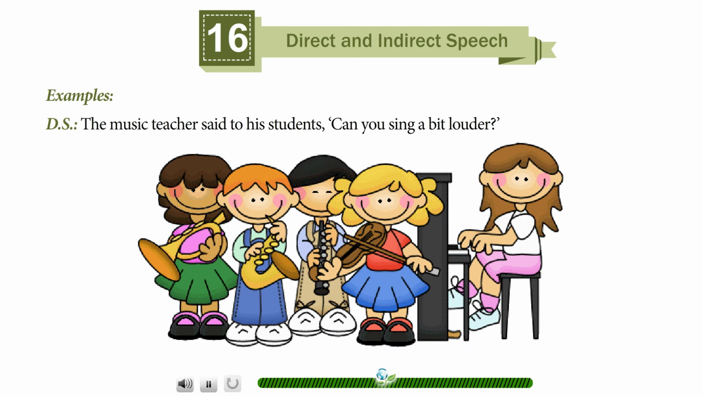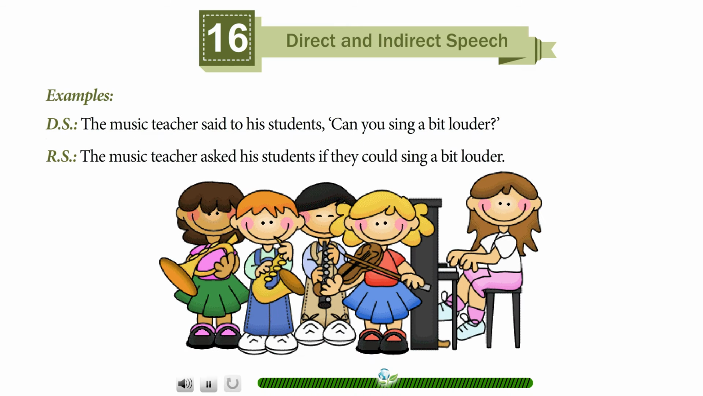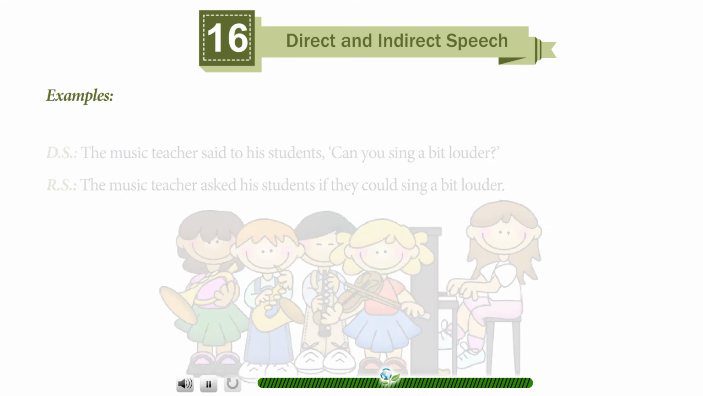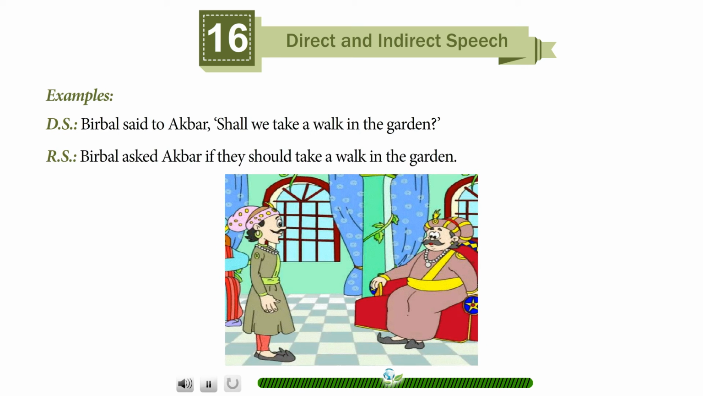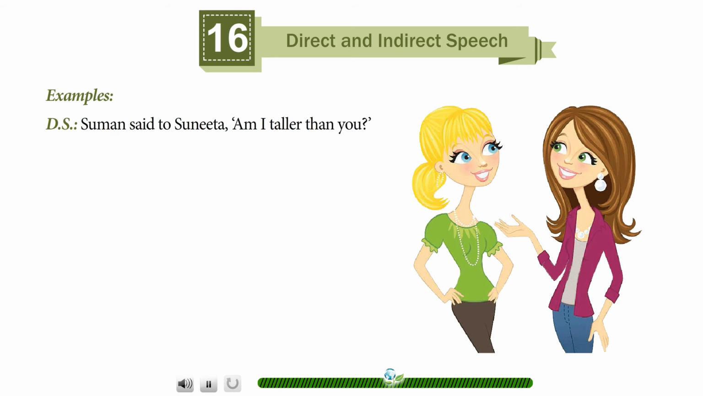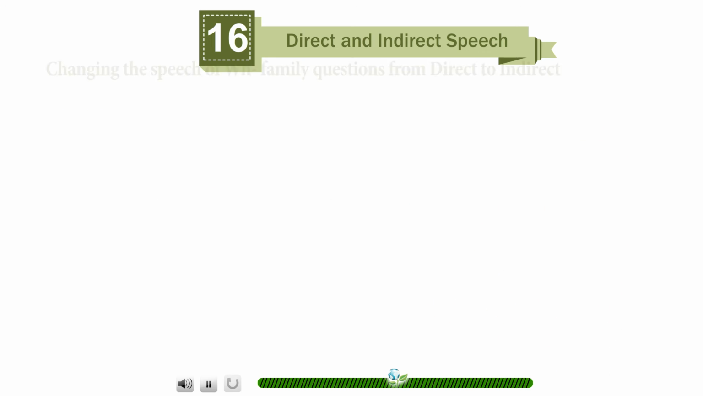Direct speech. The music teacher said to his students, "Can you sing a bit louder?" Reported speech. The music teacher asked his students if they could sing a bit louder. Direct speech. Birbal said to Akbar, "Shall we take a walk in the garden?" Reported speech. Birbal asked Akbar if they should take a walk in the garden. Direct speech. Suman said to Sunita, "Am I taller than you?" Reported speech. Suman asked Sumita if she was taller than her.